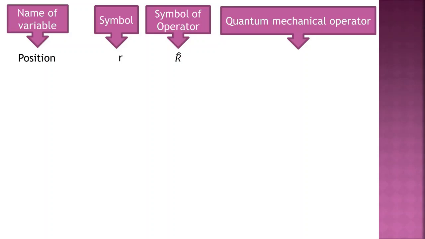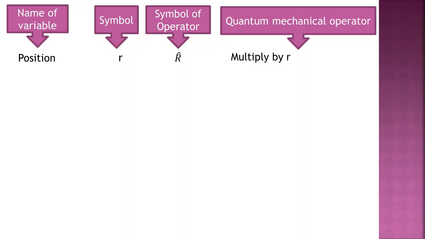So in classical mechanics the position is represented by r, but in quantum mechanics this position property is represented by R hat or R cap. It is called a position operator. How can we calculate the position operator?